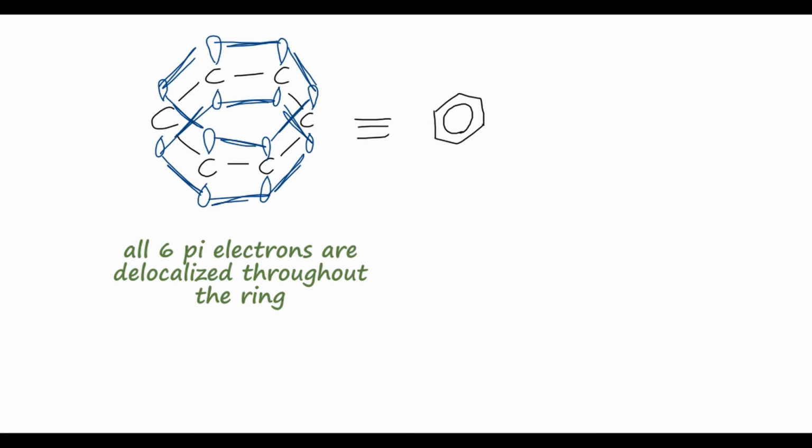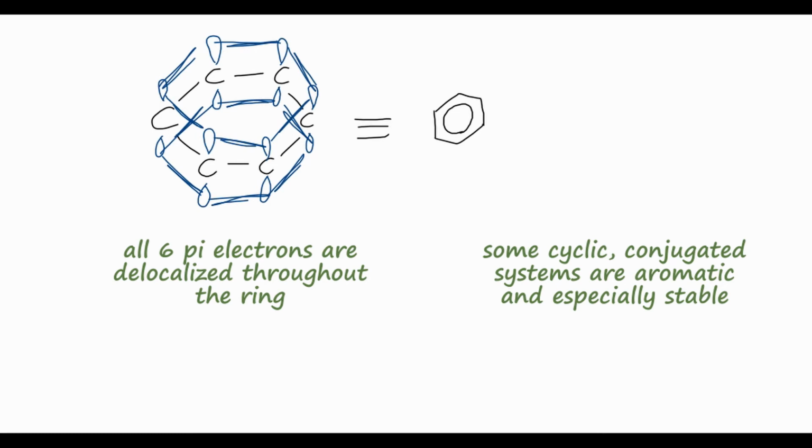So this is the start of our study of aromaticity, which is that some of these cyclic, conjugated pi systems are considered aromatic compounds, and they are extra stable and have some interesting properties compared to their non-aromatic counterparts. Okay, so you might have noticed that I said some of these systems, so how do we determine what is aromatic and what is not? This is where Hückel's rules come in, and these are a set of criteria that allows us to go down the list and determine if a molecule is aromatic, non-aromatic, or anti-aromatic. We'll talk about what each of those things mean in a second.